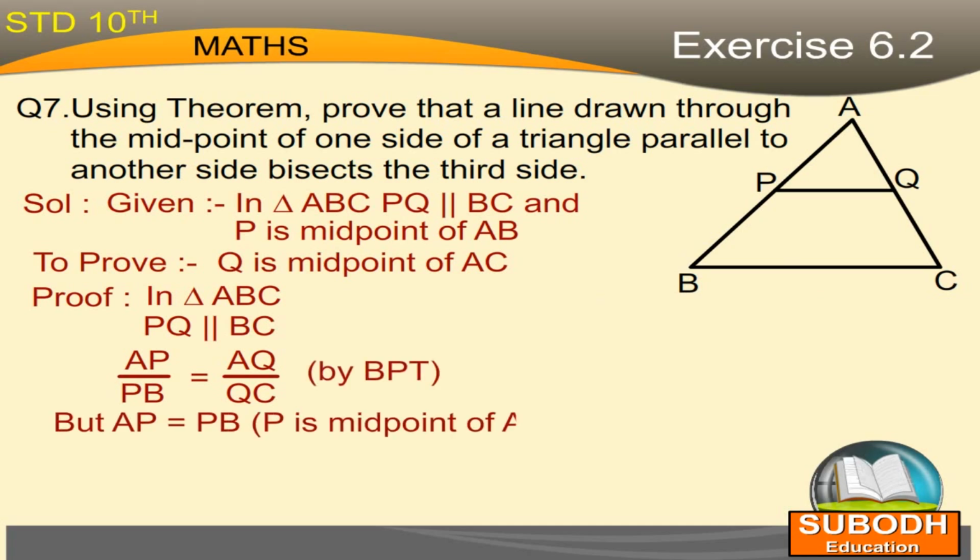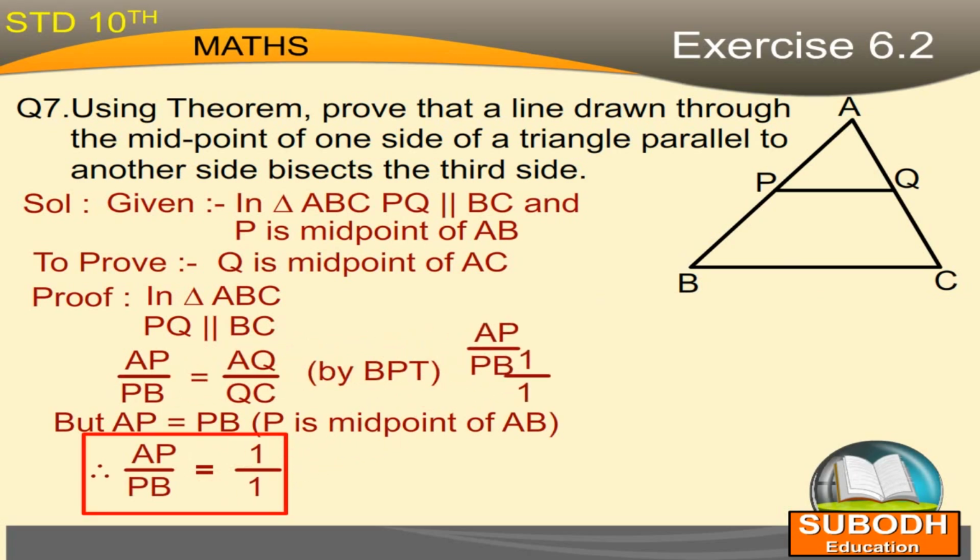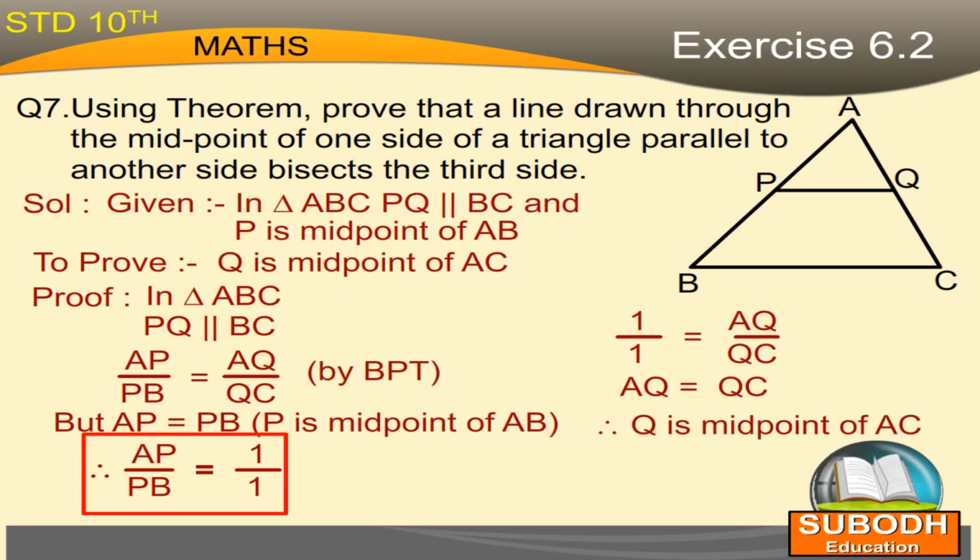But AP equals PB. Reason: P is the midpoint of AB. Therefore, the ratio AP by PB is 1 by 1. Putting AP by PB as 1 by 1, we get 1 by 1 is equal to AQ by QC. Cross multiplying, AQ is equal to QC. Therefore, Q is the midpoint of AC.